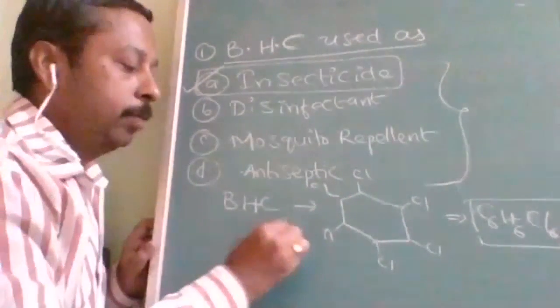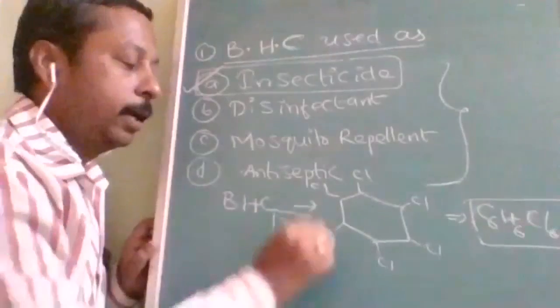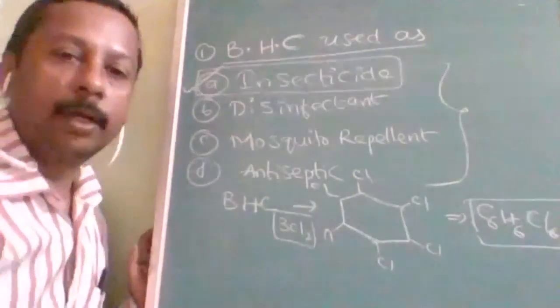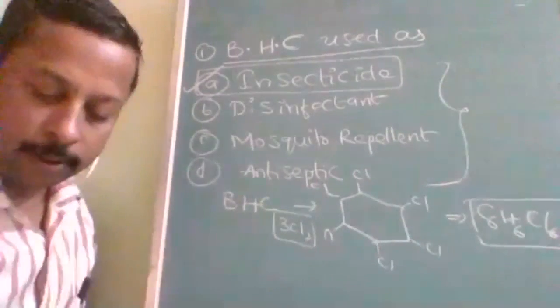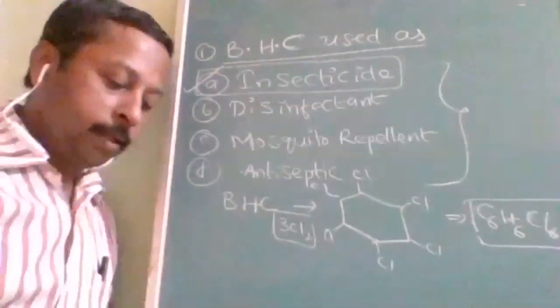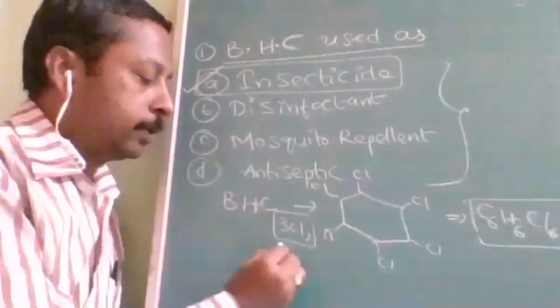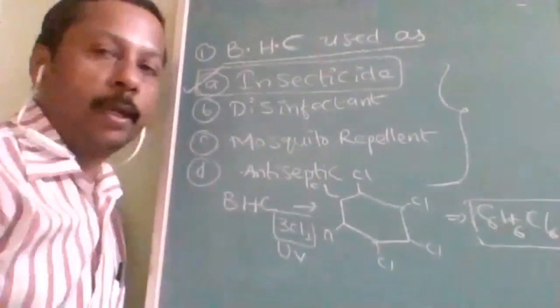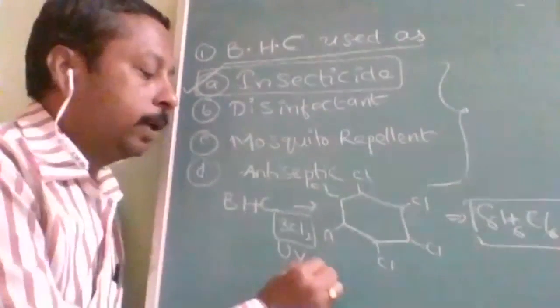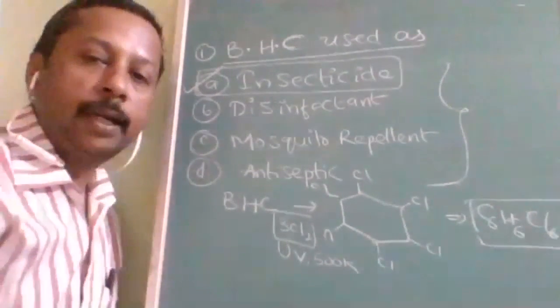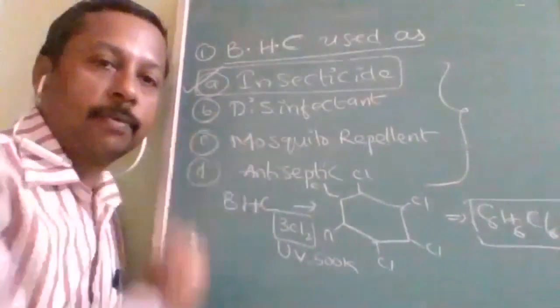How is it prepared? By adding 3 moles of chlorine per mole of benzene. When you add, this product will be produced, and it is done in the presence of ultraviolet rays, and the temperature is maintained at 500 Kelvin. These are some additional information related to this question.